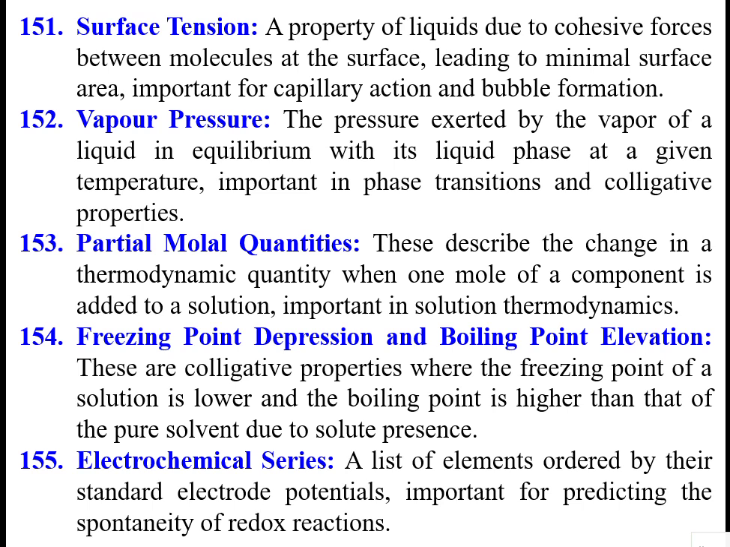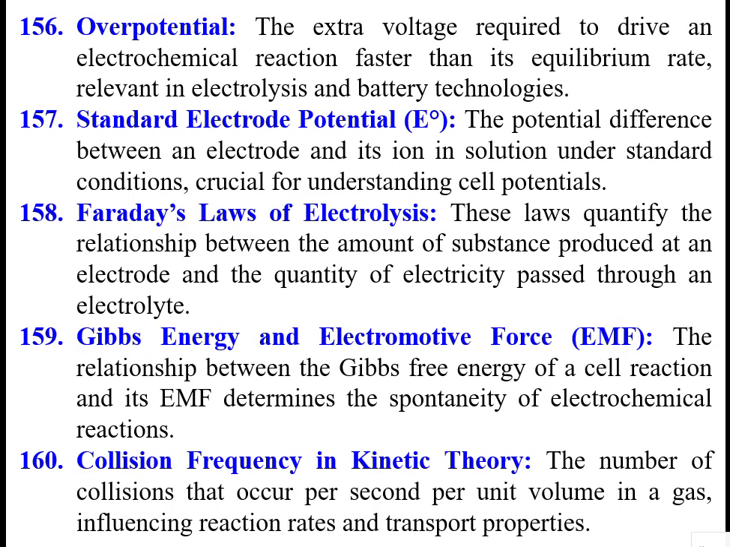Then freezing point depression and boiling point elevation. It is a colligative property where the freezing point of a solution is lower and the boiling point is higher than that of the pure solvent due to the presence of the solute. Then the electrochemical series, a list of elements ordered by their standard electrode potentials, important for predicting the spontaneity of the reaction. Standard electrode potentials for each metal are there, so that the greater the potential difference, the more will be the passage of electrons.